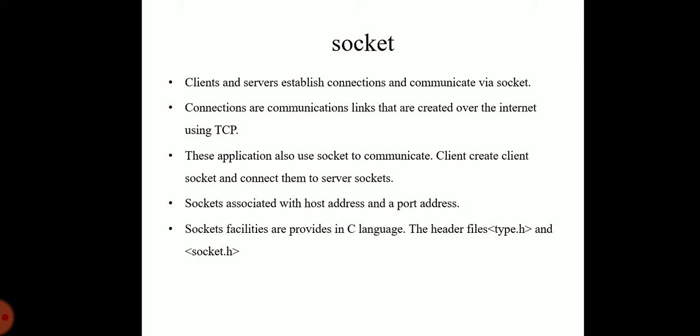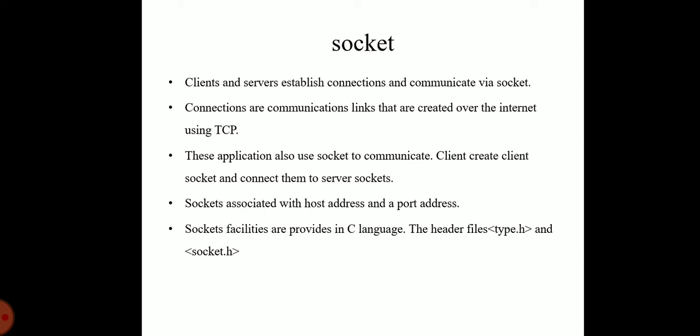The client creates a client socket and connects it to the server socket. The sockets are each allocated a host address and a port address. The host address is the IP address of the host where the client and server program is loaded.